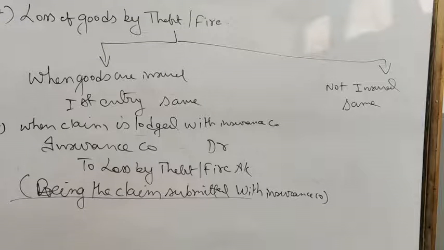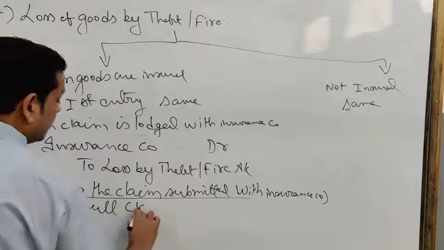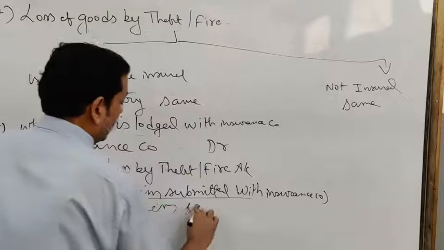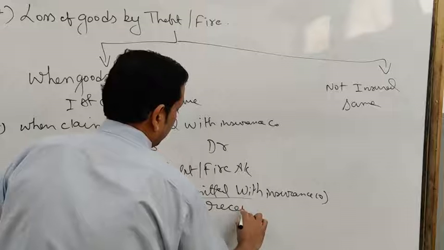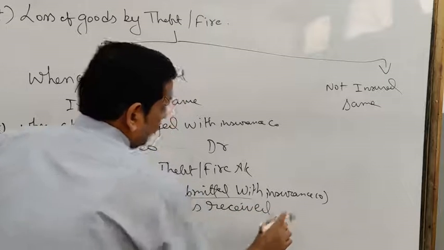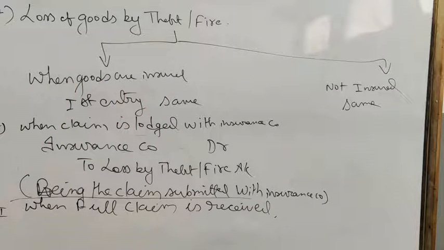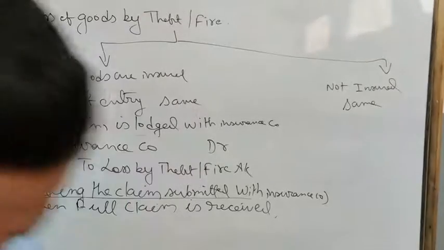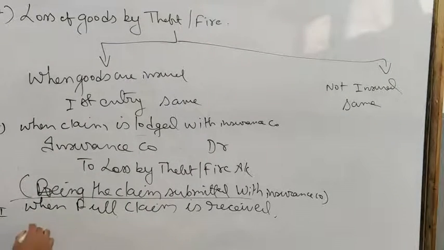Clear? Now third, when the full claim is received, no problem.